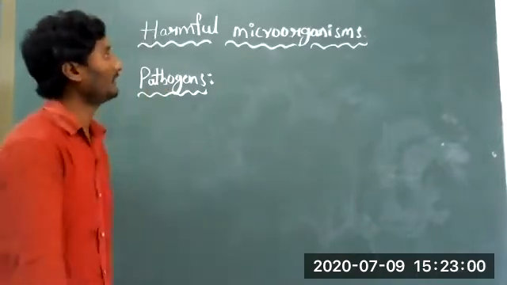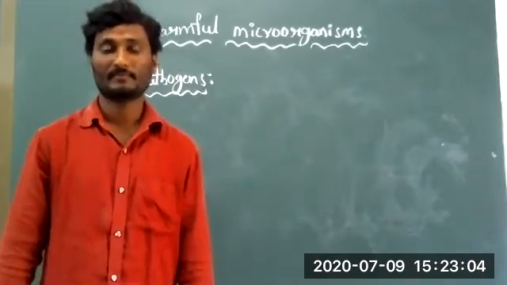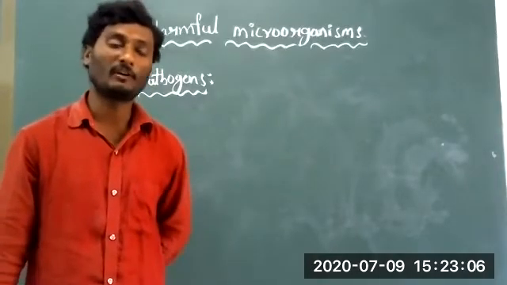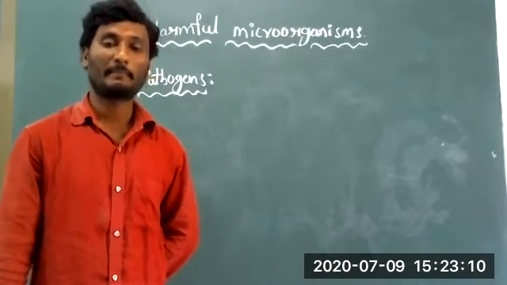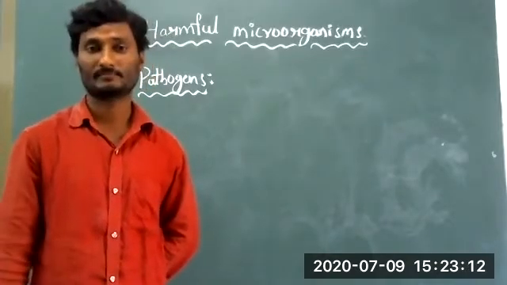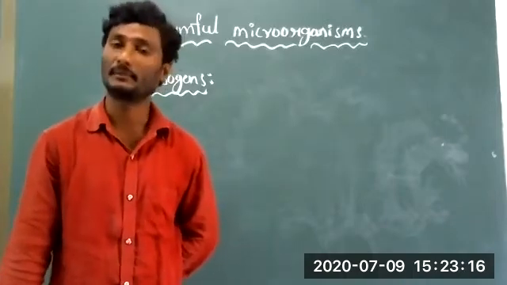Again, with the help of harmful microorganisms, we are getting diseases. Based on the spreading, these diseases are divided into two types.